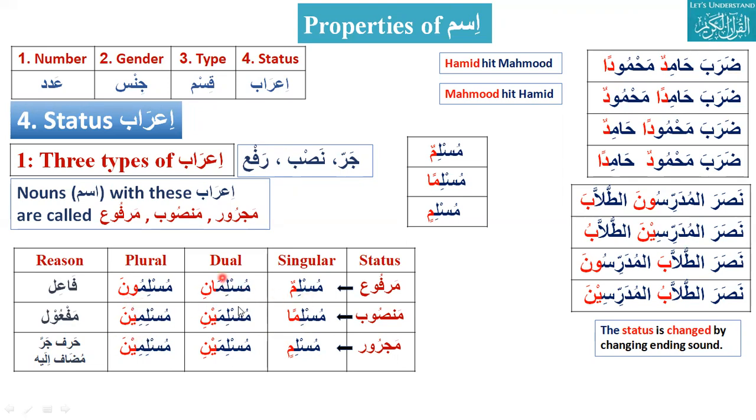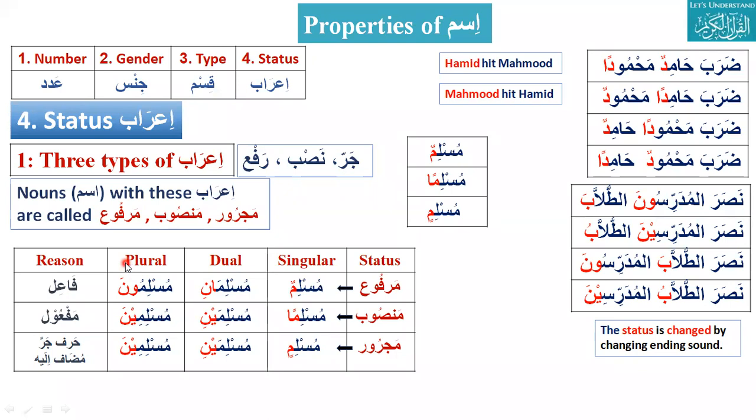Muslimun, one Muslim. Dual, muslimani, two Muslims. Muslimaini is also two Muslims, but muslimani is marfu' and muslimaini is mansub. And muslimuna, plural, Muslims. Plural can be muslimuna and muslimina. Muslimuna is marfu'. What will be the mansub? Muslimina. Majroor, muslimina.